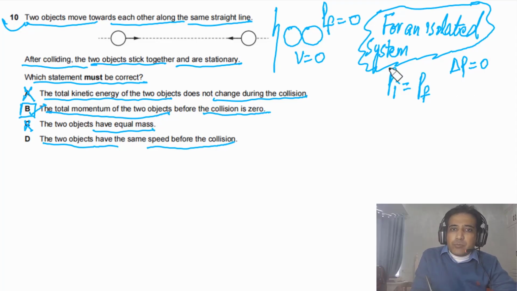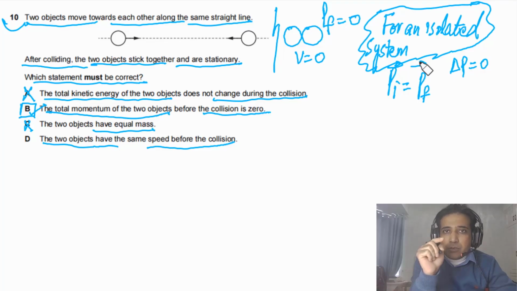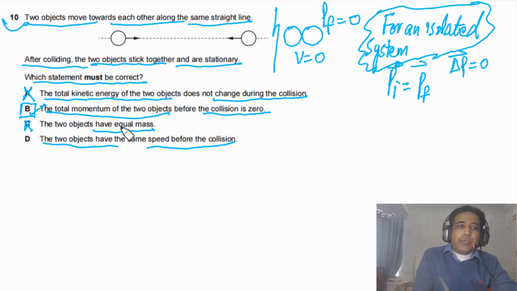It simply means that momentum before collision is equal to momentum after collision, with the same magnitude and also the same direction. So the answer for this question is B.